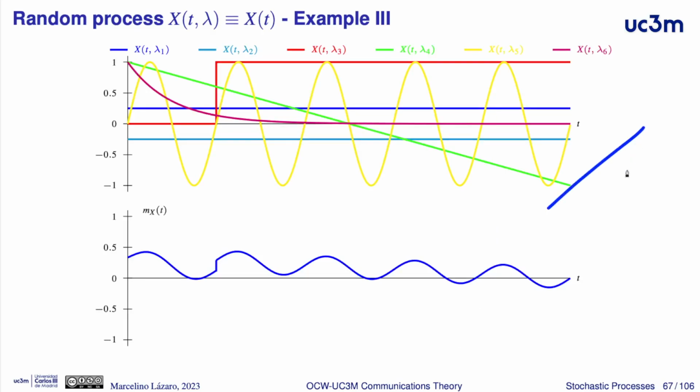Here in this picture, we have plotted these 6 functions. The mean is plotted below, and we can see that the mean is not constant and is not periodic. Therefore, this random process is not stationary, and this random process is not cyclostationary.